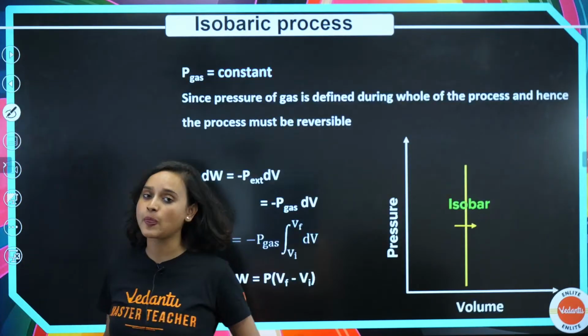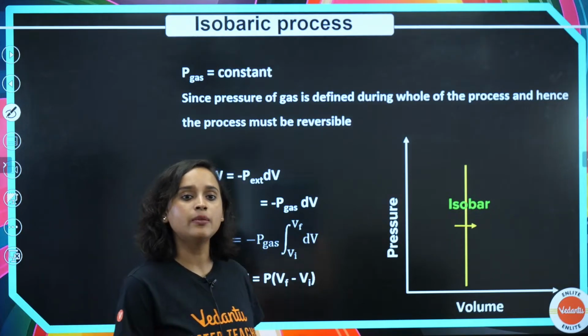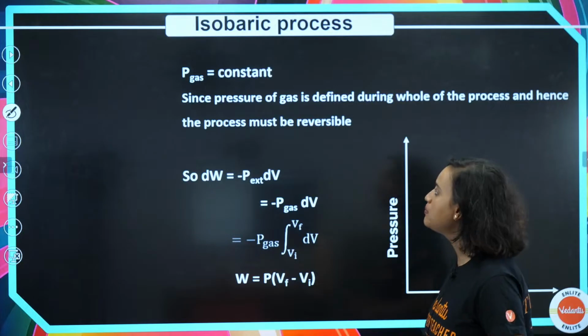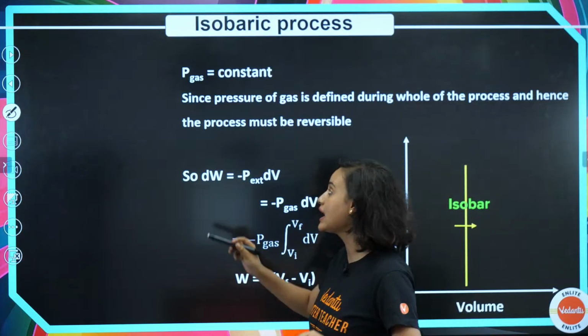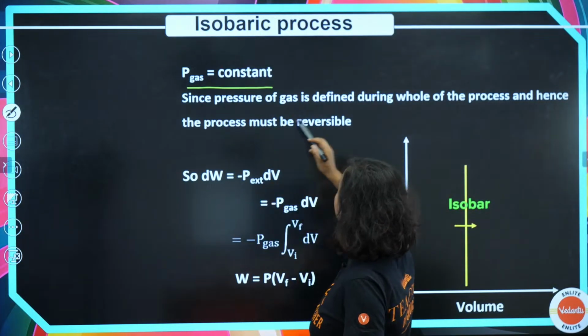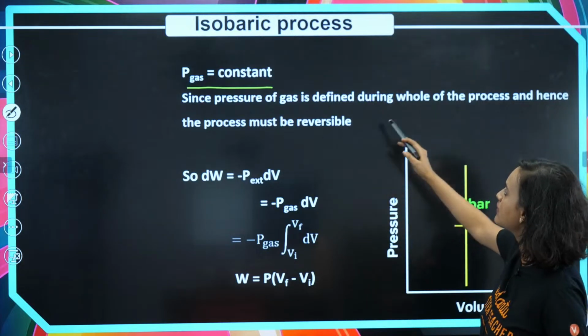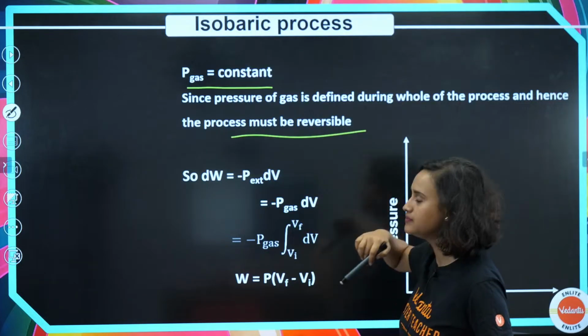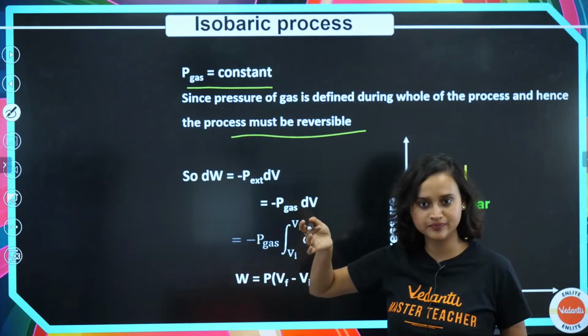Chalo, moving on. Now, let's talk about isobaric process. What is isobaric process? So, P gas, that means pressure of the gas is constant. If pressure of the gas is constant, since pressure of gas is defined during whole of the process, hence the process must be reversible.